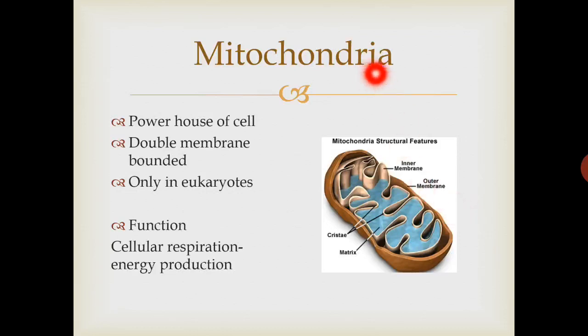About mitochondria, mitochondria is the powerhouse of cell. It provides energy to cell. It is also a double membrane bounded structure. It is present in plants and animals, absent in bacteria, and its function is cellular respiration or energy production. Here you can see the structure of mitochondria. It is double membrane. The inner membrane has enfoldings. These foldings are called cristae, and inside cristae a fluid is present called matrix.